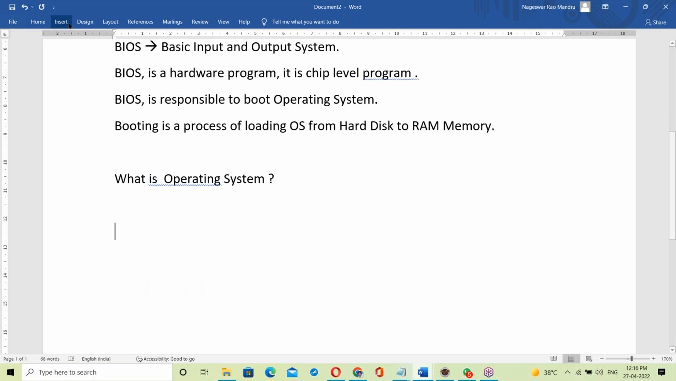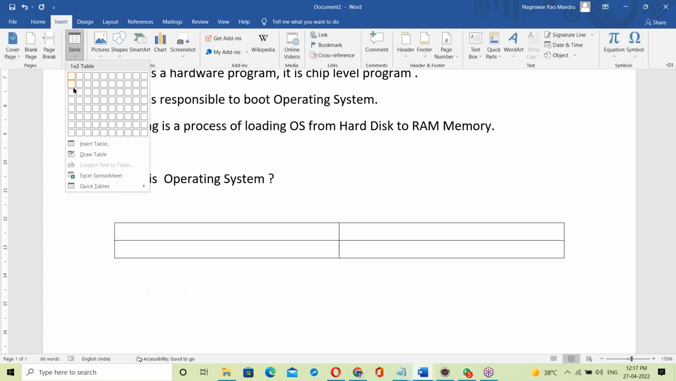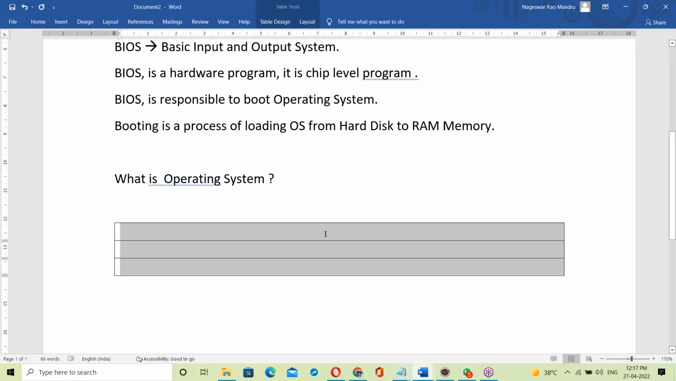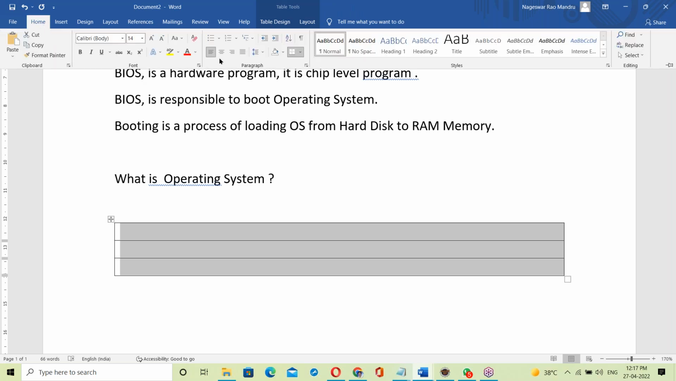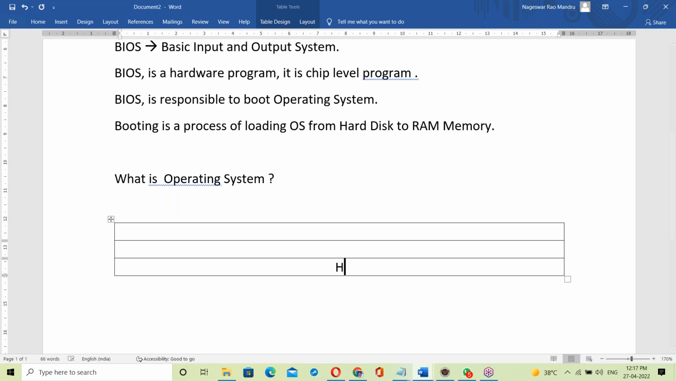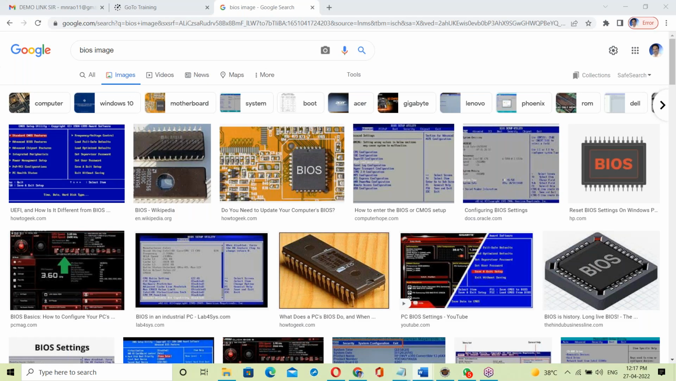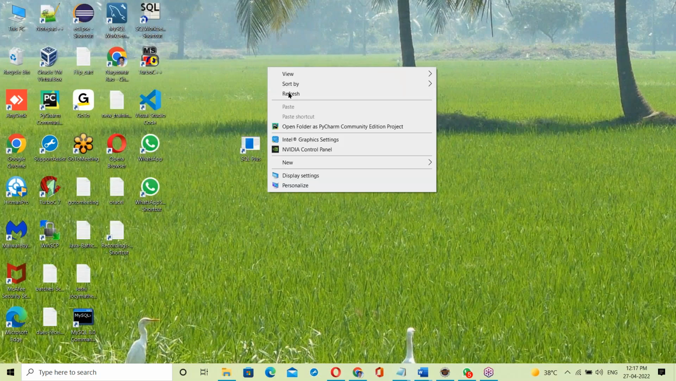What is OS? See, in a computer, there are some layers. First, there is a hardware layer. On top of the hardware, there is an operating system running. Once the OS has started, your system is ready.